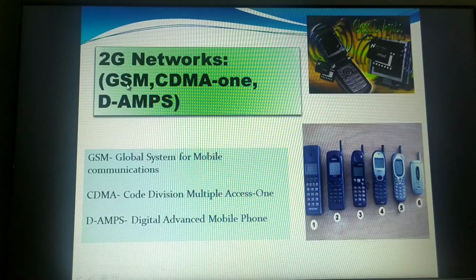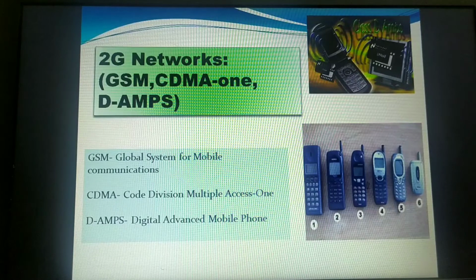I have already discussed GSM. Encoding and decoding take place in GSM as well as CDMA, right? So better security was provided because of that technique, and then a higher total capacity was there. Bandwidth capacity was very high.